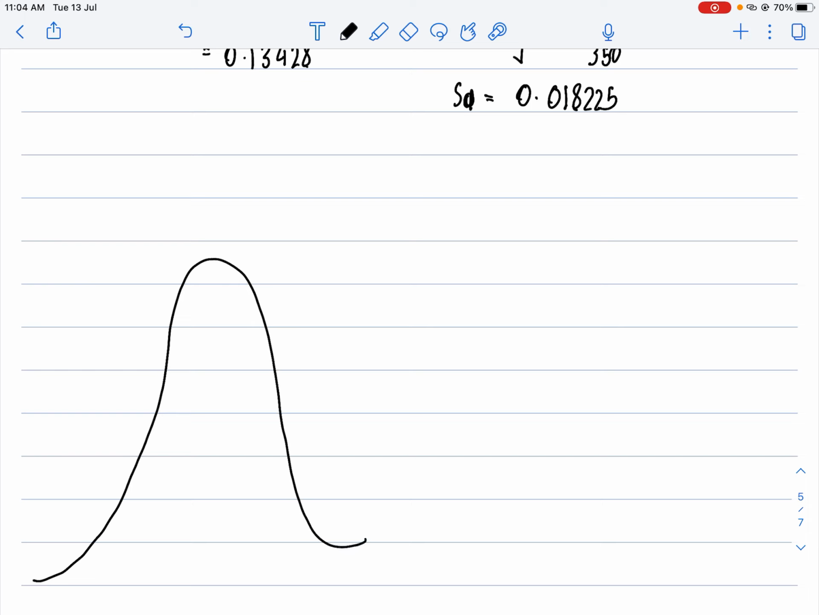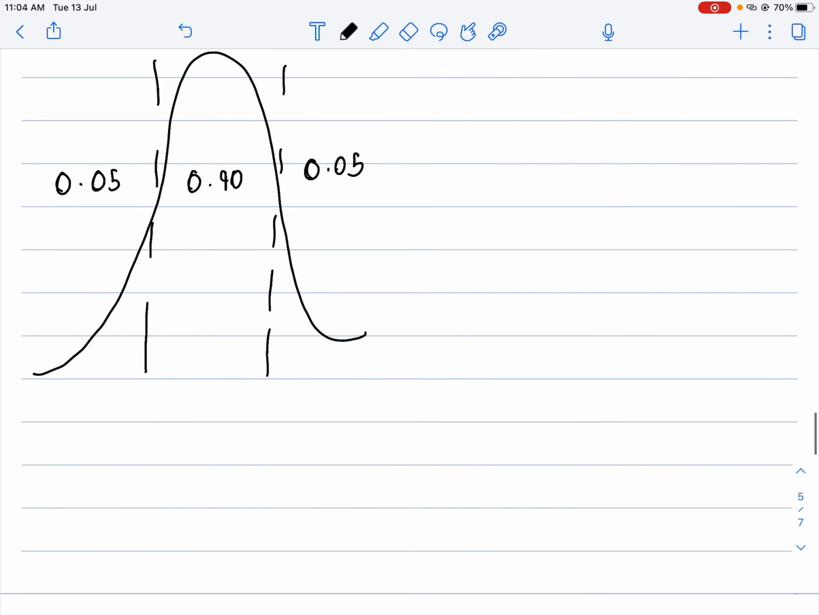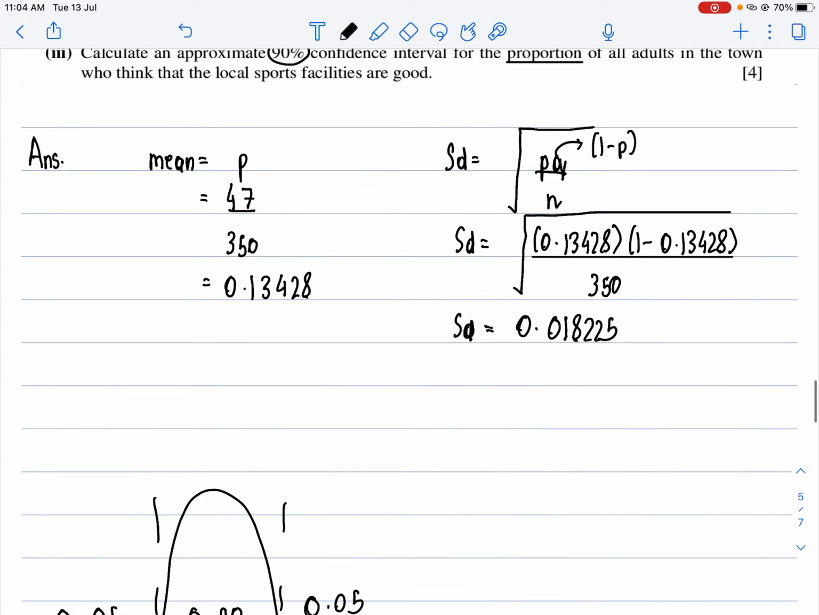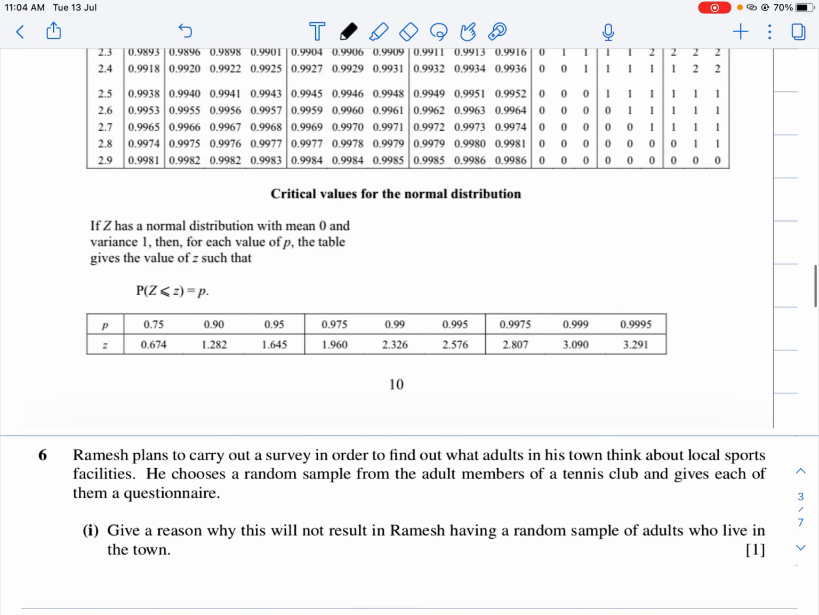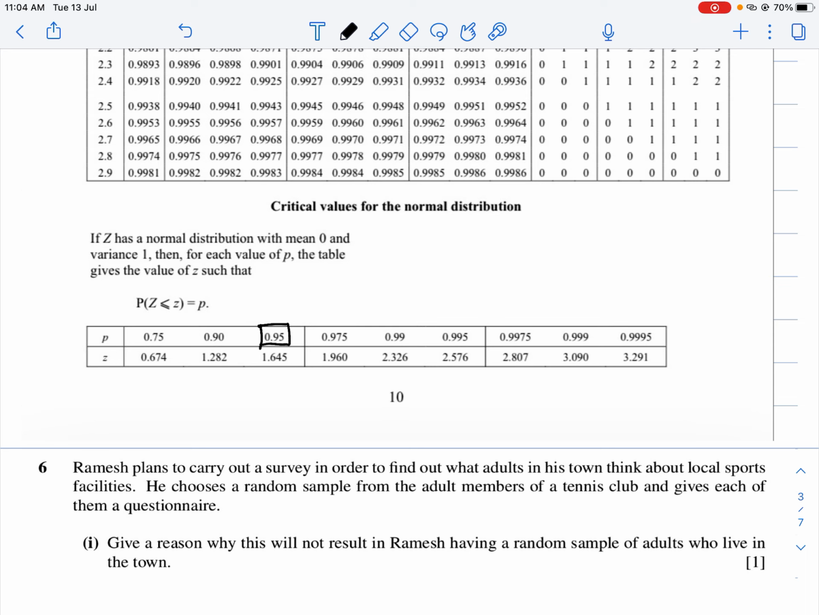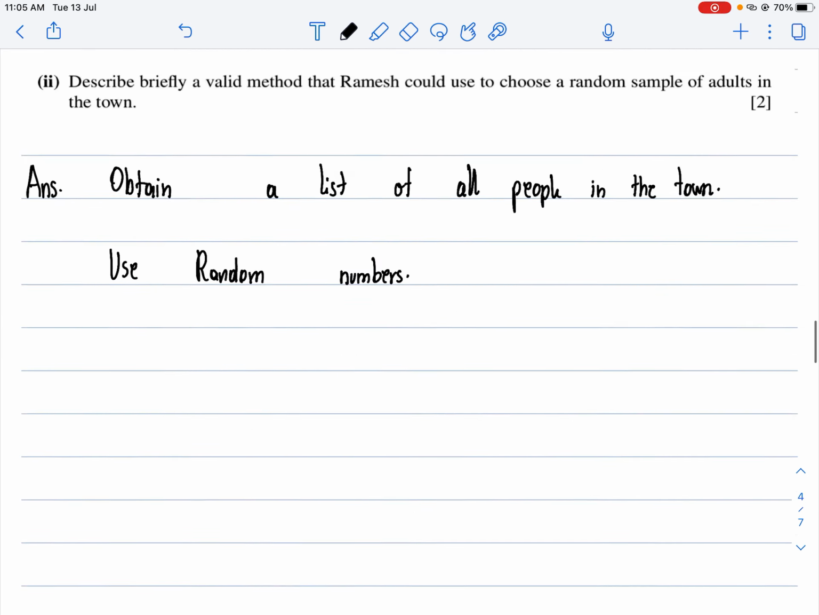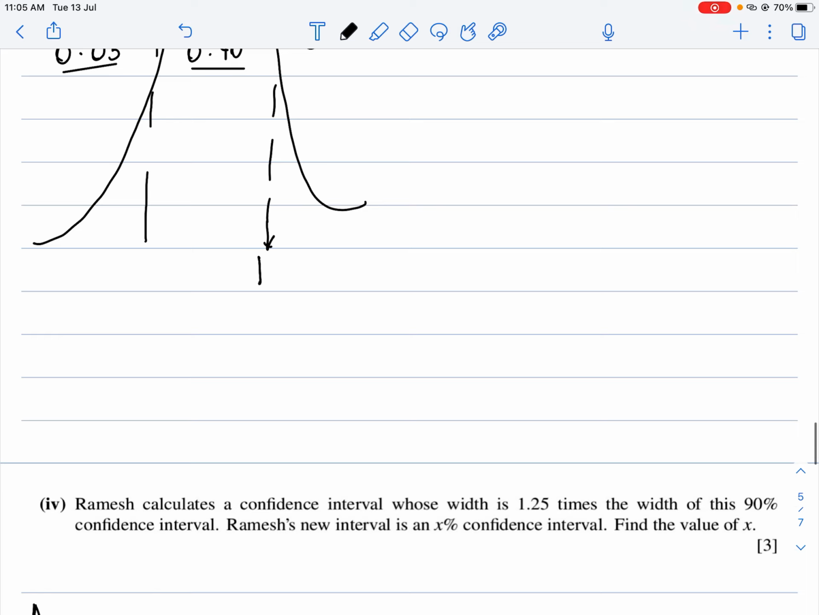So I have a graph like this, with the area in between being 0.90, and here I'll have 0.05 and here 0.05. Now I need the upper Z value, for which I do 0.90 plus 0.05, which is 0.95. So I go to MF19 page 10. I see the probability of 0.95 has a Z value of 1.645. So this is 1.645 and this is minus 1.645.